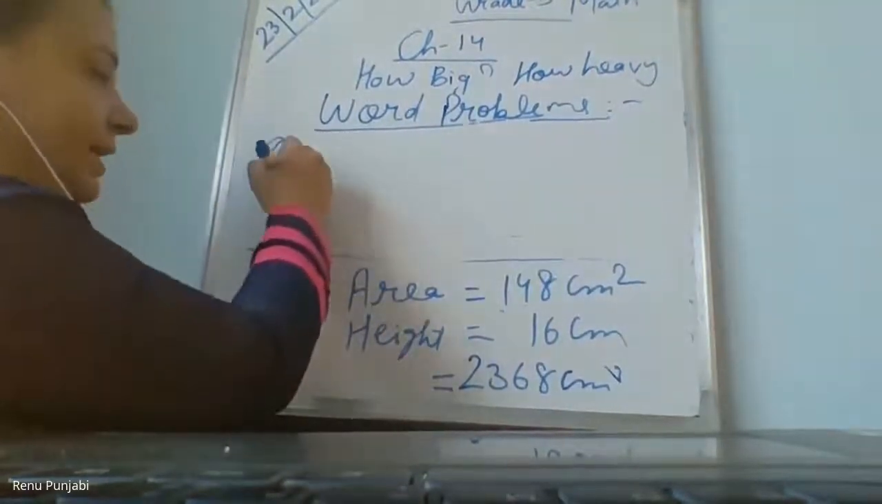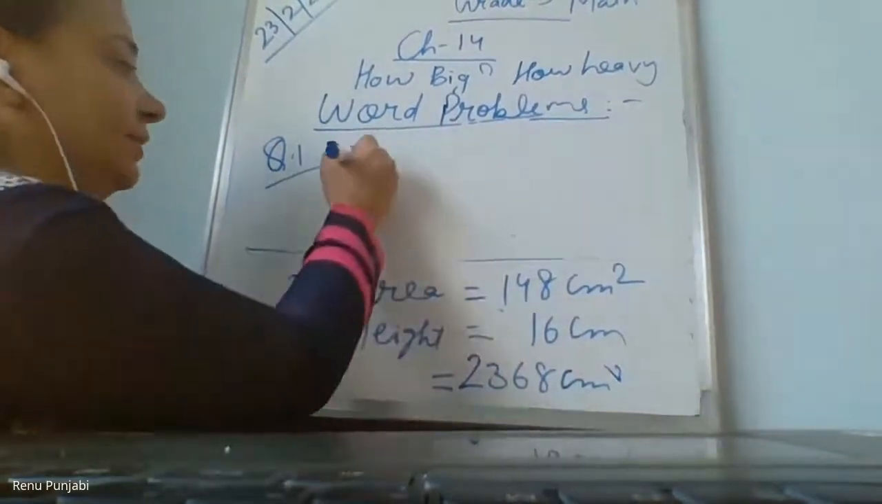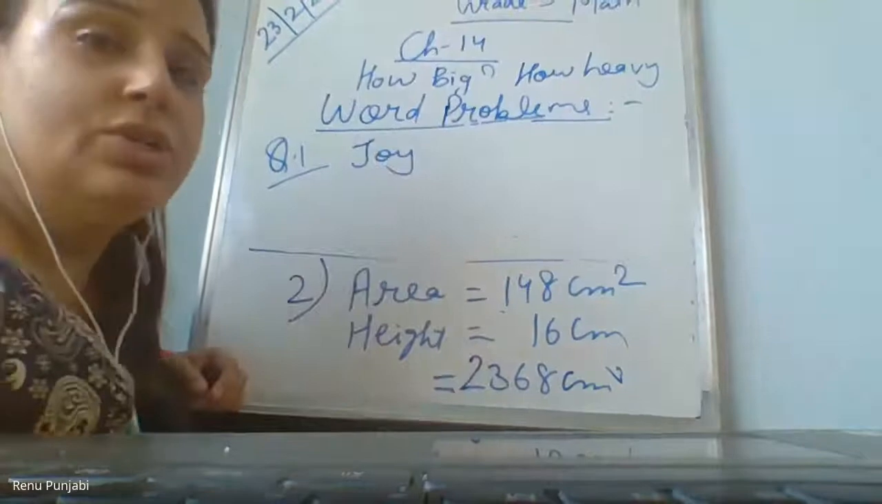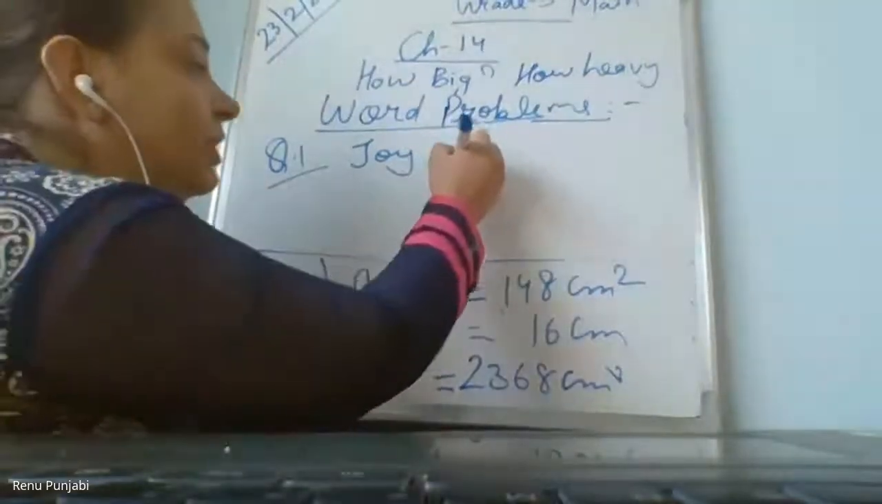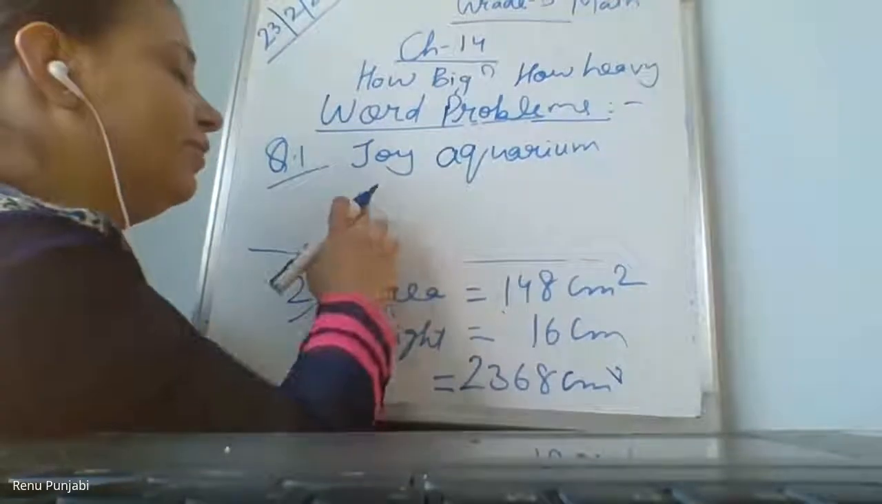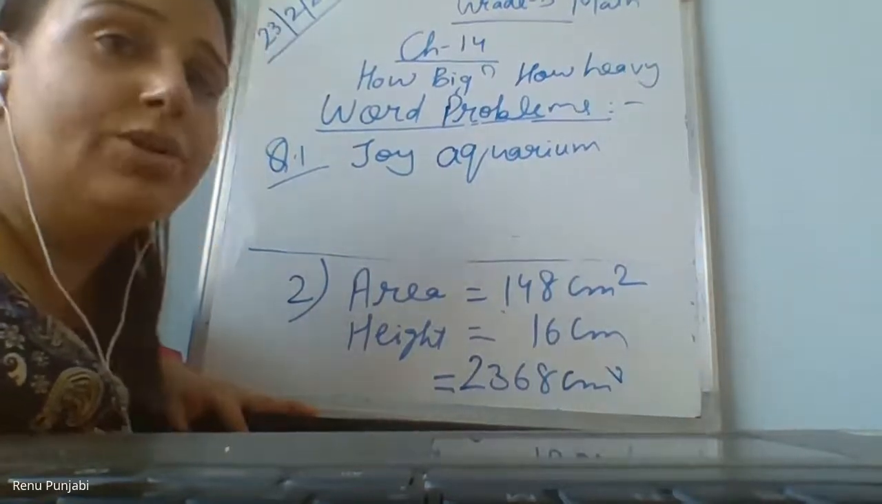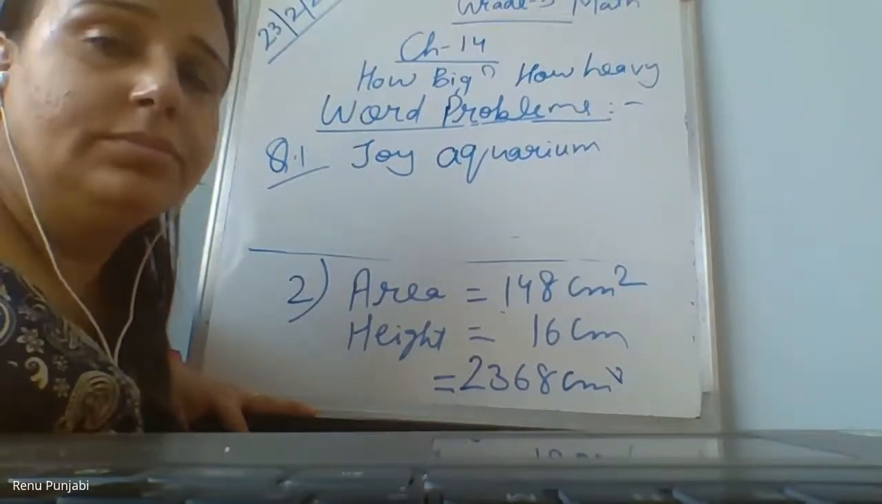Question number 1 is, there is a boy. The name of the boy is Joy. Joy is having an aquarium. Do you all know what an aquarium is? Ma'am, it is a boy and Joy is a rhyming word. Yes. So the name of the boy is Joy. He is having an aquarium at home. What is an aquarium? A place where all the fishes and sea animals are.